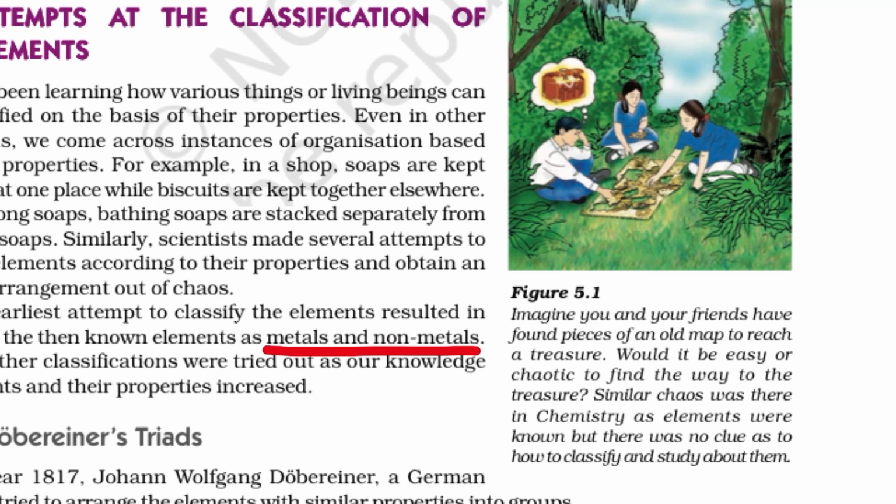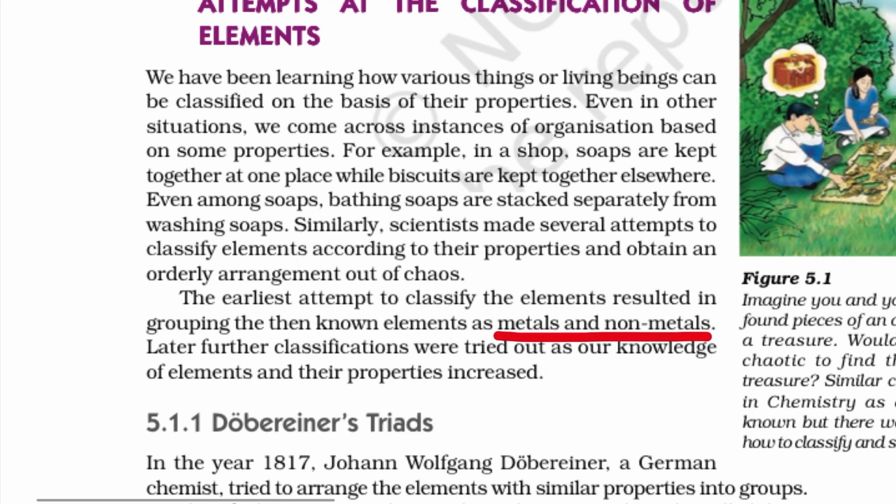Imagine that you and your friend have found pieces of an old map to reach a treasure. Would it be easy or chaotic to find the way to the treasure? Similarly, chaos was there in chemistry as elements were known, but there was no clue as to how to classify and study about them.